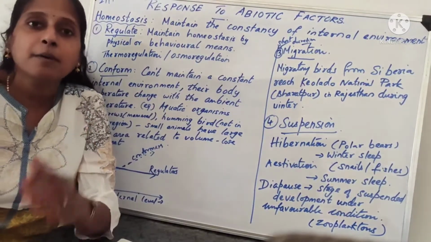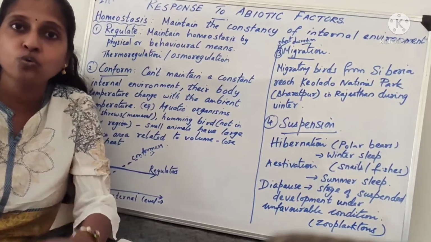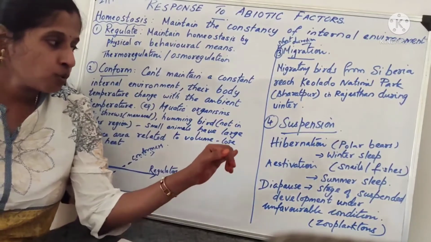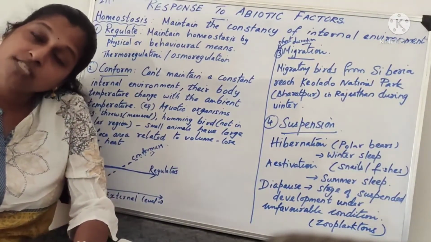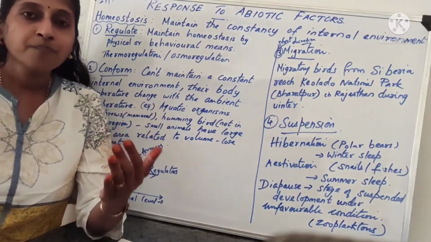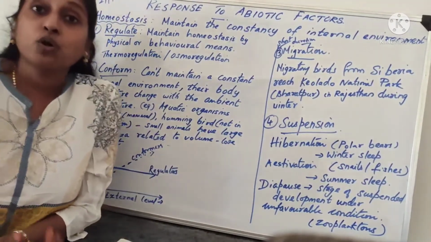The same, in the summer, if the animals are not happy with the summer and they want to escape from summer, they go for what? Estivation. So what is estivation? Here, snails and fishes go for summer sleep. For months, they sleep in order to escape the summer. And the next one is called diapause.